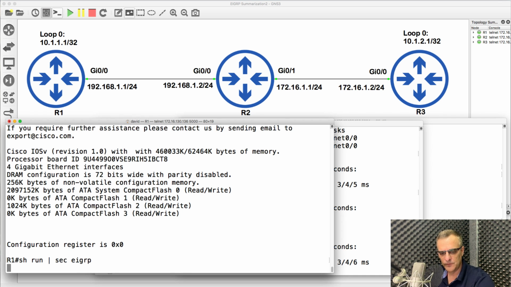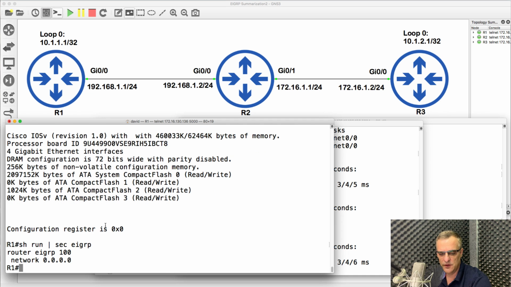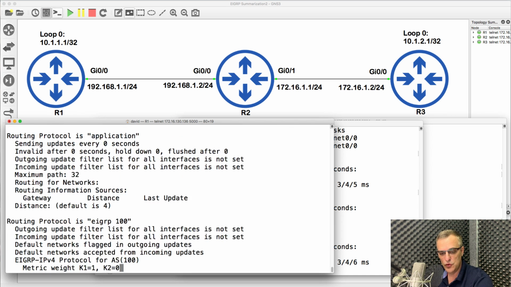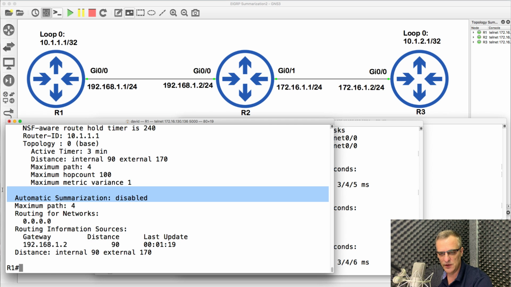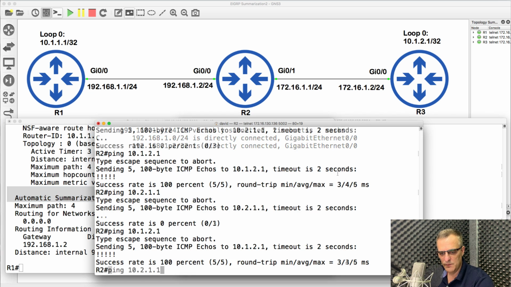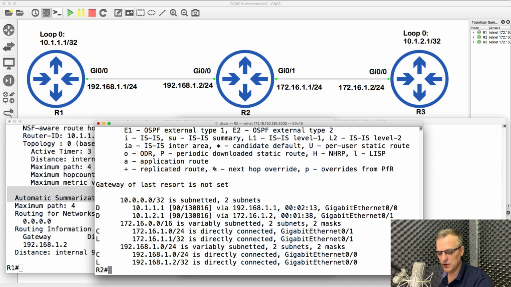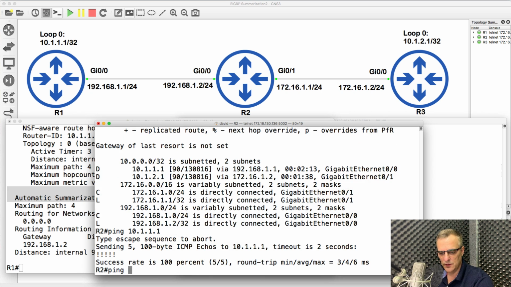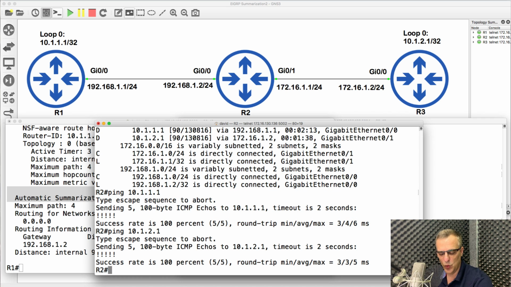So on this router, using this operating system, by default, there is no automatic summarization. It is disabled. If you're using an older version of operating system, you may have to type no auto-summary to disable automatic summarization. But as you can see here, show IP route shows us the routing table, and we can ping the loopbacks of router 1 and router 3. So I've successfully resolved the issue in this network.